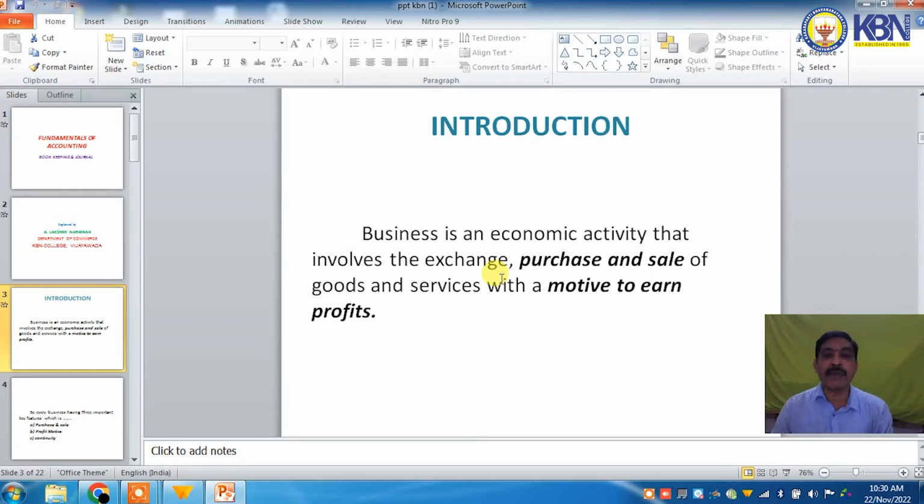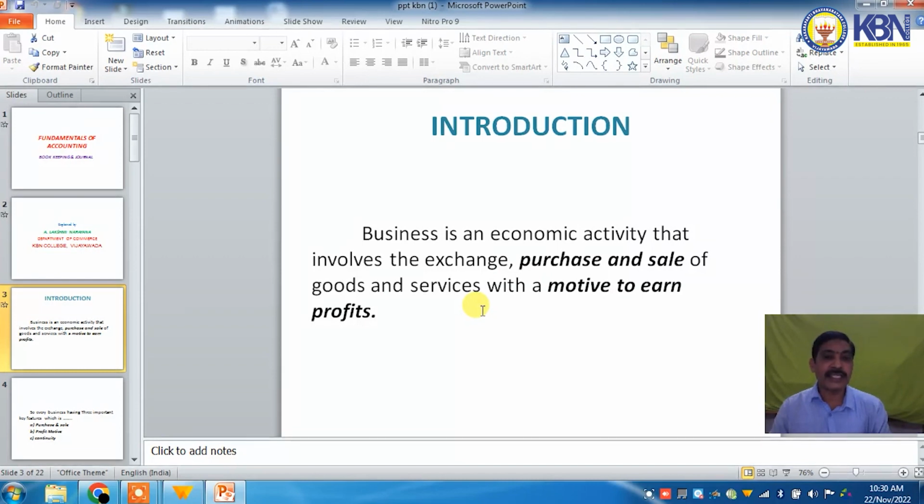The second important element is motive to earn profits. The main object of every business organization is to earn profits. Every economic activity must be made with a motive to earn profits. So no economic activity without profit motive is called business.